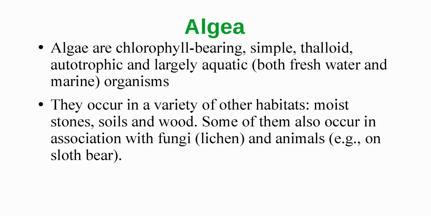Algae are chlorophyll bearing, simple, thalloid, autotrophic and largely aquatic, both freshwater and marine water organisms. Which means algae have a pigment called chlorophyll, they are simple in structure, and their cells are in thalloid structure. Autotrophic means they prepare their own food, and largely aquatic means mostly they are seen in both freshwater and marine water.